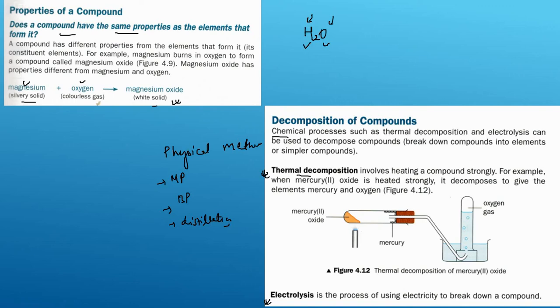What is thermal decomposition? Decomposition means breakdown. So here you are breaking down the big substance into simpler elemental form with the help of heat. For example, if you heat mercury oxide, it can give you mercury and oxygen. So yes, you can get it, but it is not via a simple physical method. You can also get the elements by electrolysis. For example, if you electrolyze water, you can get hydrogen gas and oxygen gas separately. This is a very simple property, and you should remember it, it is very important.